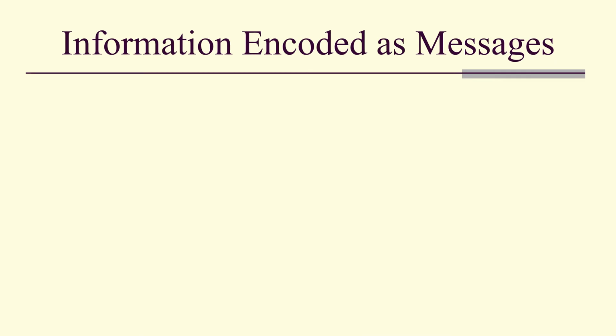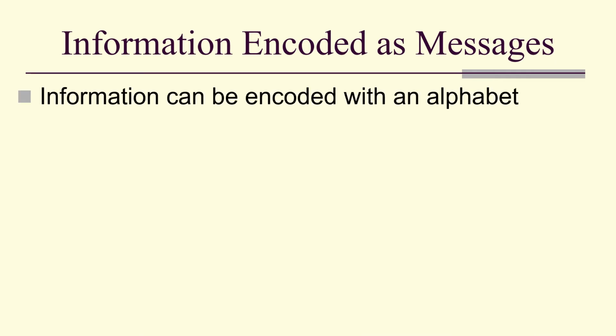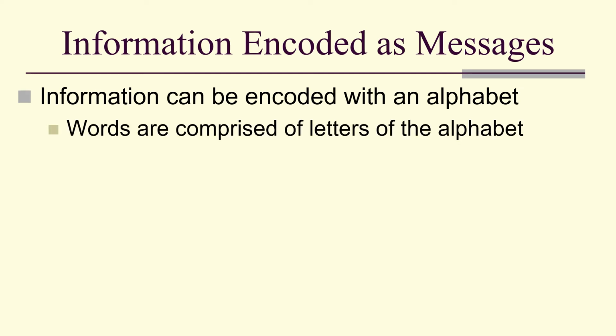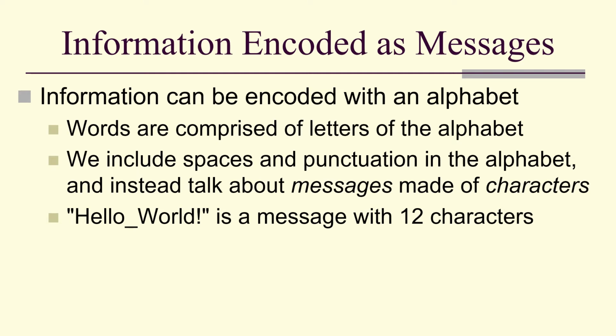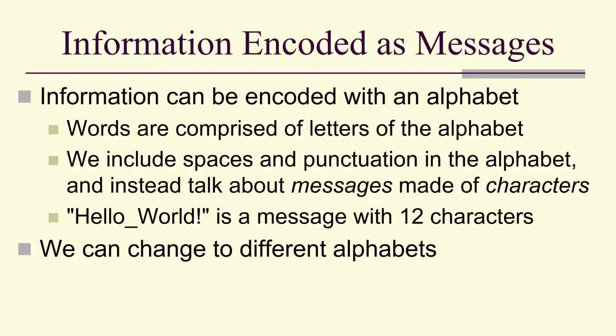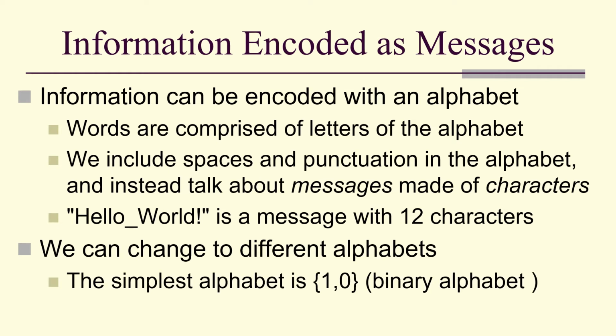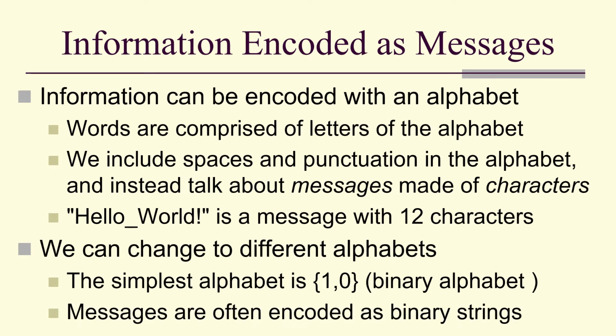So information means uncertainty transferred to knowledge. It can be encoded with an alphabet. We do this all the time. Words are comprised of letters of the alphabet. We include spaces and punctuation in that alphabet and instead talk about messages made out of characters. Hello world is a message with 12 characters. We can change to different alphabets. The simplest alphabet is 1, 0, the binary alphabet, and messages are often encoded as binary strings.